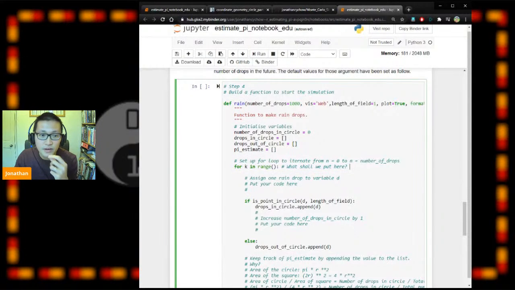And when you are done, you can have a look at the second problem in this function as well. We want to assign the raindrop to a variable called d. Remember, we already have a function called rain_drop, so we can just take that function and assign it to d.